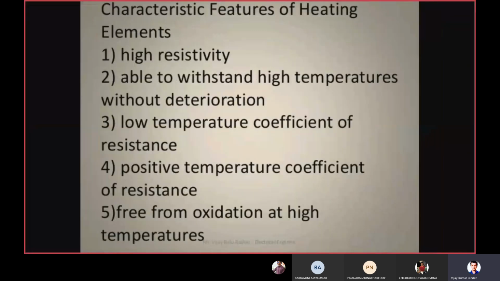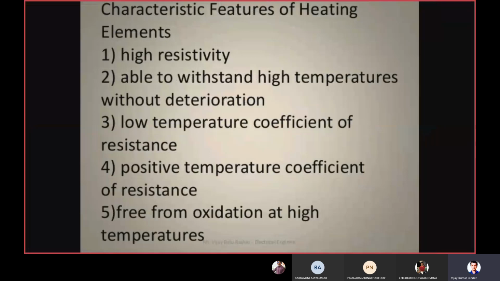Next one is characteristic features of the heating elements. So what are the features that an electrical heating element should possess? First one is the high resistivity, right? So what are the elements we are choosing? That should have high resistivity. Second one is able to withstand high temperatures, right? Whatever elements we are preferring should be able to withstand high temperatures without deterioration.